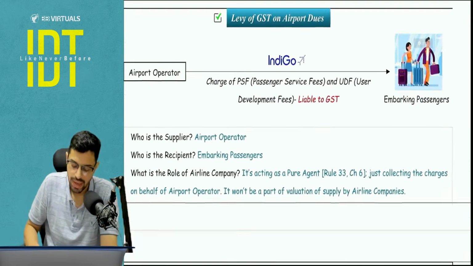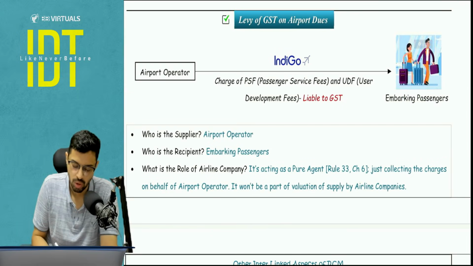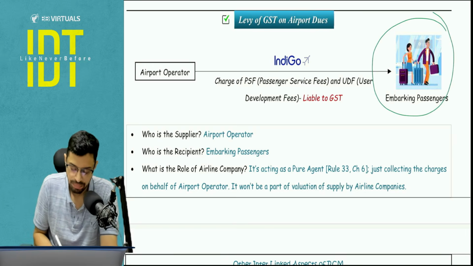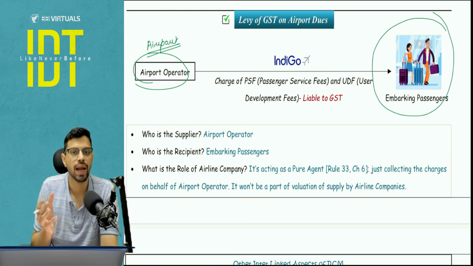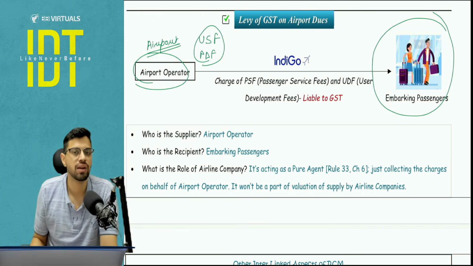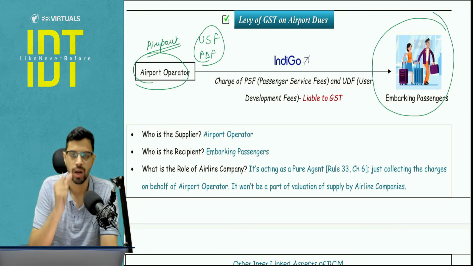Is this clear? Next is the levy of GST on airport dues, a small tiny circular. What happened here is that there are embarking passengers, you and me, who go to the airport and board our flights. There is an airport operator who is operating the airport. Now they want to collect certain fees from you in the name of user service fee and passenger development fee, that is basically for using the infrastructure of the airport, right? That infrastructure is being maintained by the airport operator, not by the airline.